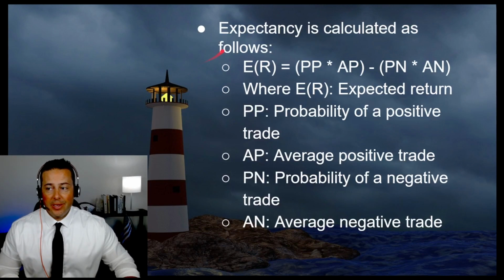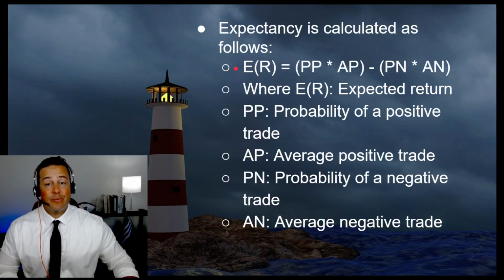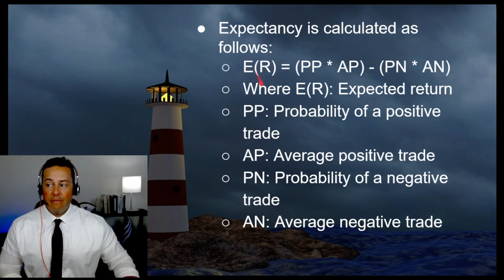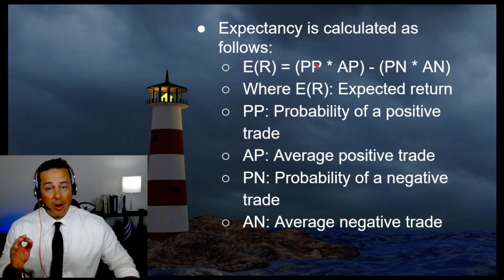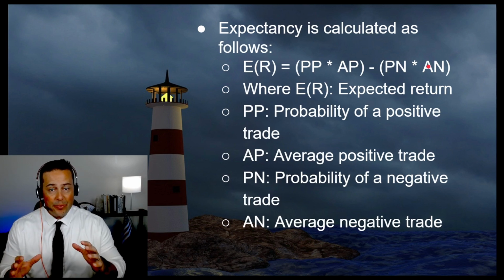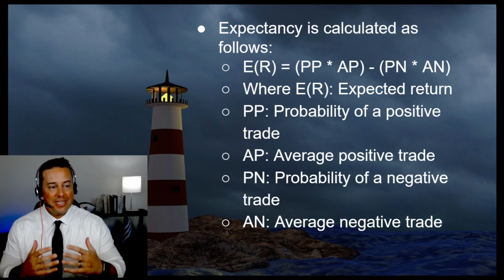I don't want anybody to get discouraged by the formula. We're not talking about heavy mathematics here, just some basic arithmetic. Follow along. We'll go over each one of the variables in this expression. Right here, you have expected return. Okay, that's expectancy. We take the probability of our positive trade multiplied by our average positive return, subtracted by the probability of our negative trade, multiplied by our average negative return. Now, it's fairly straightforward. It really isn't too in-depth.